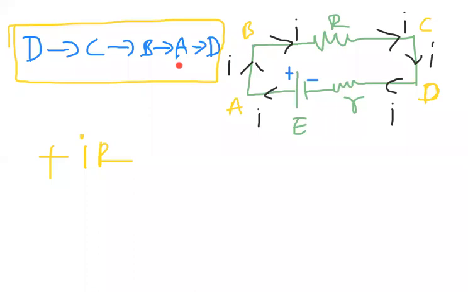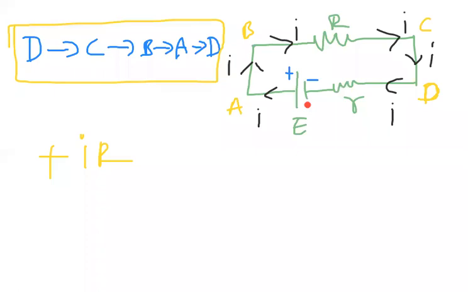Now B to A. Observe B to A. From B to A, is there any cell? No cell. Is there any resistance? No resistance. There is no resistance, no cell between B to A. Then the potential difference between B to A is zero. There is no potential difference between B to A because there is no cell, no resistance. Nothing to discuss about B to A. Leave B to A.